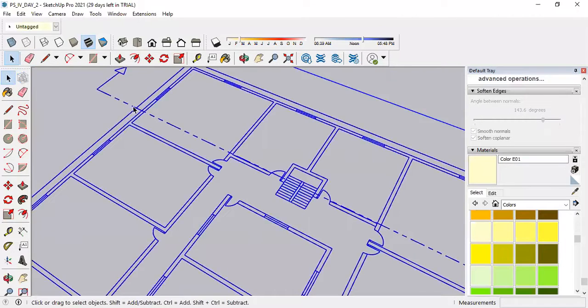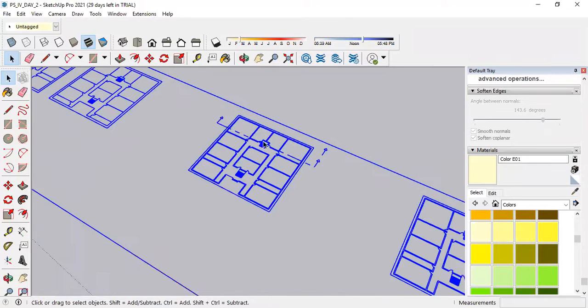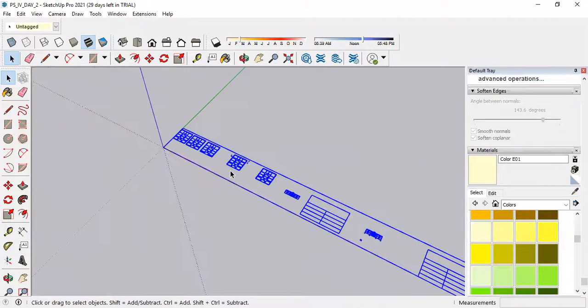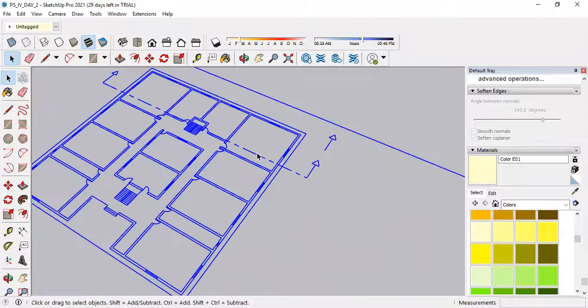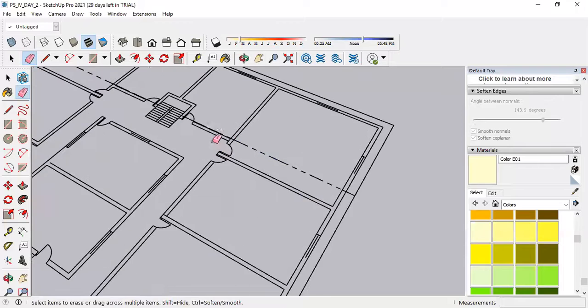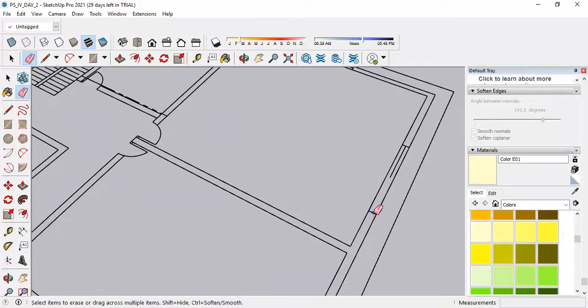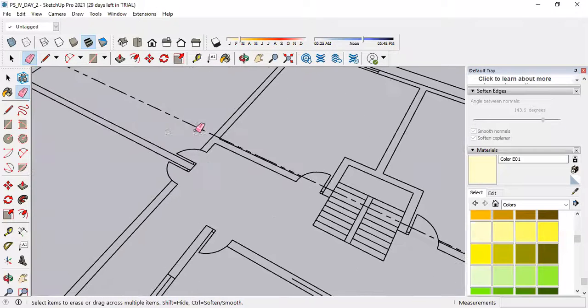When you select this, so this is a double line plan with which I am going to work. Entire drawing is getting selected in a single selection because it is a group. So right click on it and explode. So it will allow you to work separately. Then select this, remove the unwanted parts, erase it. Erase these lines. I don't want these lines, so I'm erasing it.